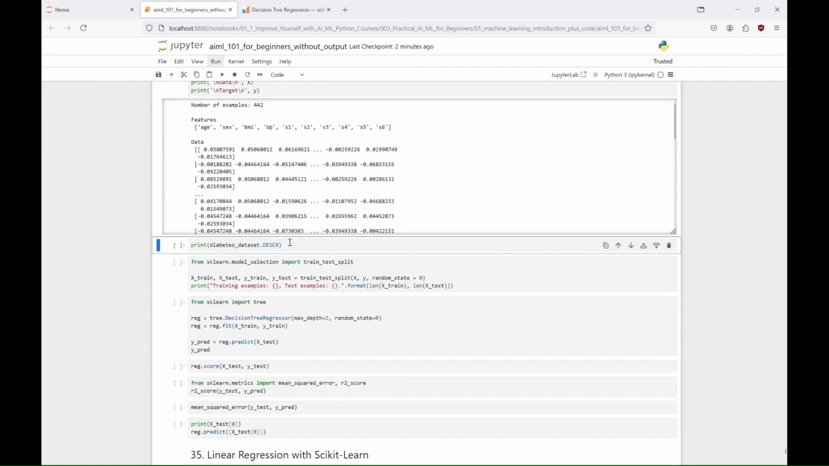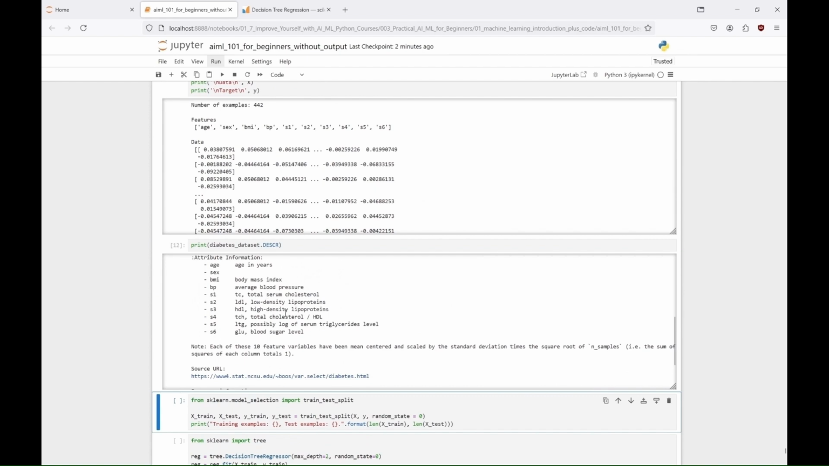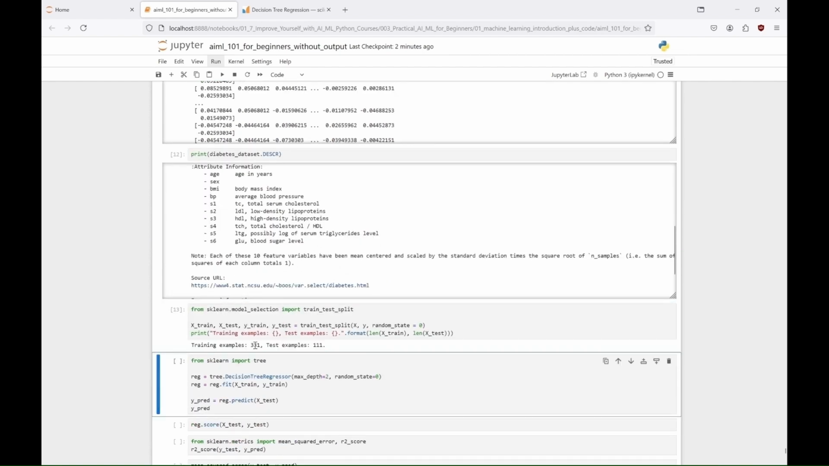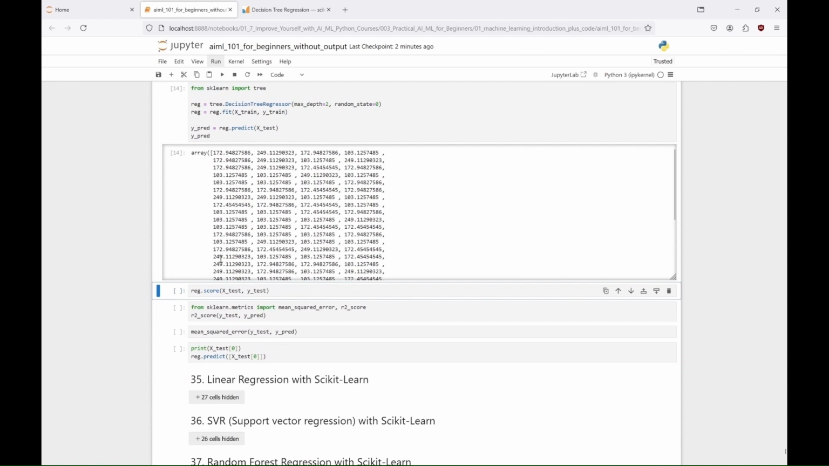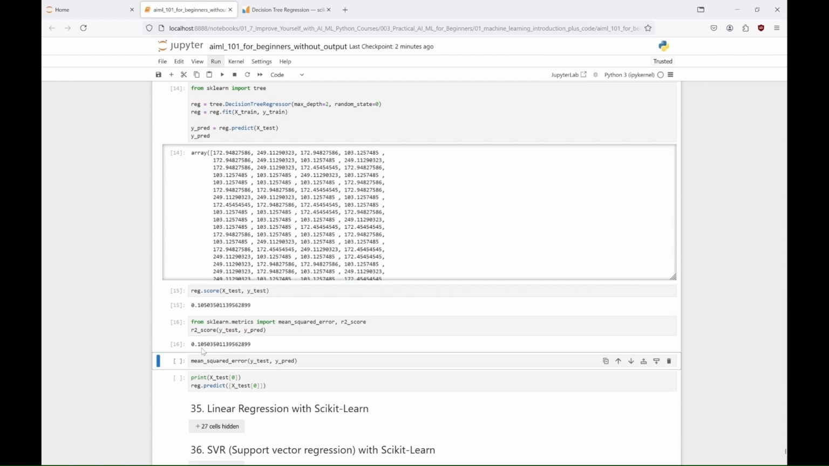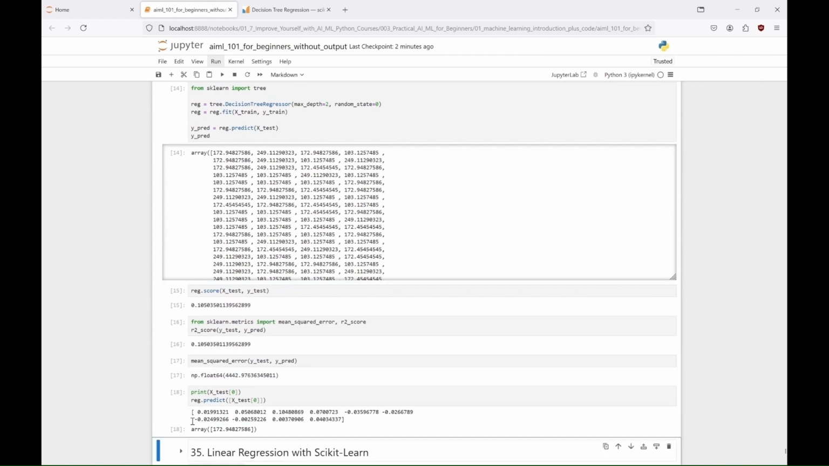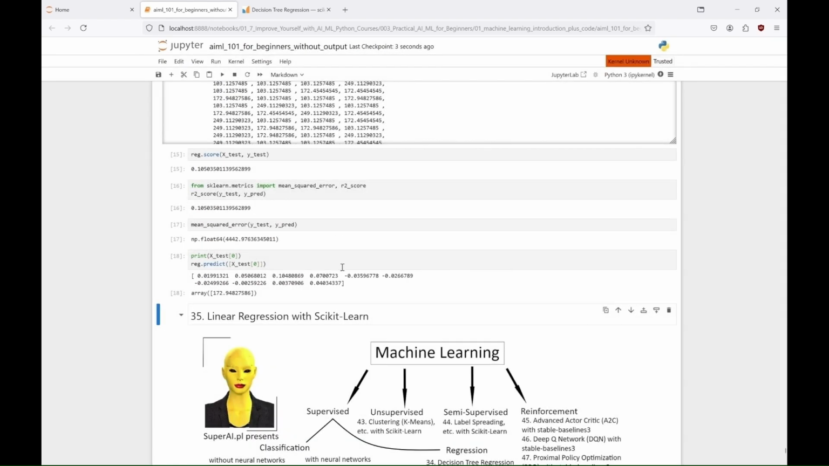In the third example, the diabetes dataset is loaded and split into training and testing sets. A decision tree regressor is trained on the training data, and various metrics, like R-squared and mean squared error, are calculated to evaluate the model's performance on the test set. And that's it. Now let's move on to linear regression.